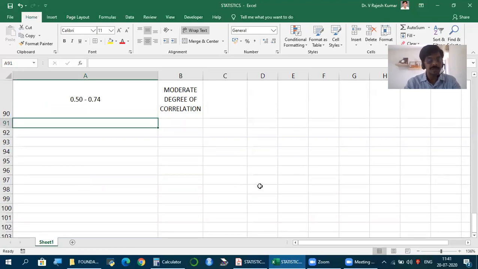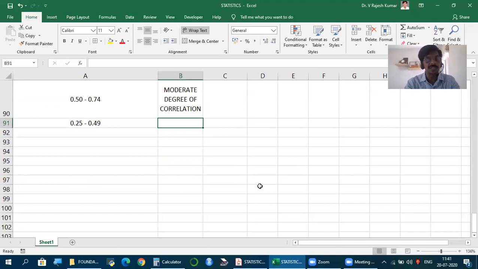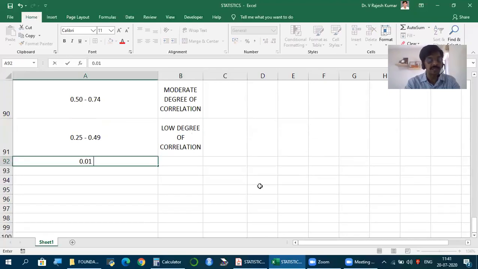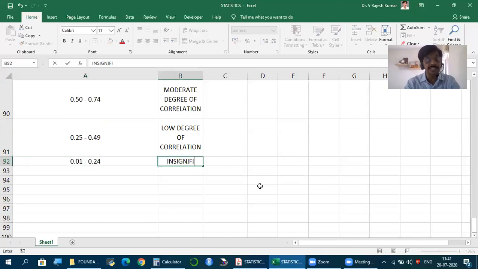Where the correlation is between 0.25 and 0.49, we say there is low degree of correlation. Where the correlation is between 0.01 and 0.24, we say it is insignificant correlation.